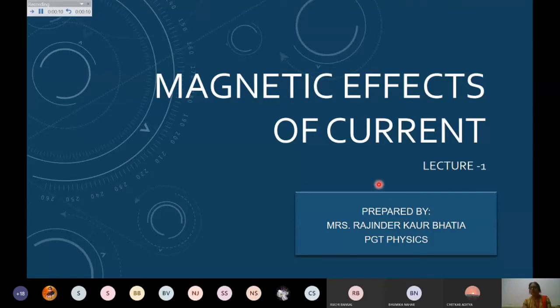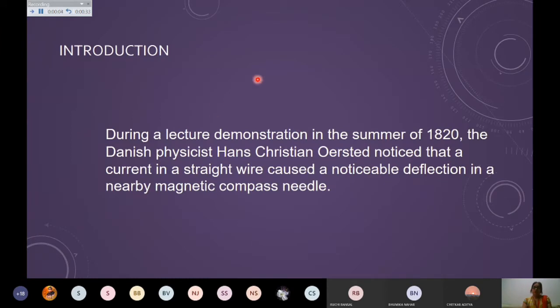Yes, students, we are going to discuss the magnetic effect of current. This is the next chapter, the fourth chapter of your NCERT. First of all, of course, you should know about electromagnetism. We have to go into detail when we relate the electric and magnetic fields. Whenever we have charges in motion, a magnetic field is produced.